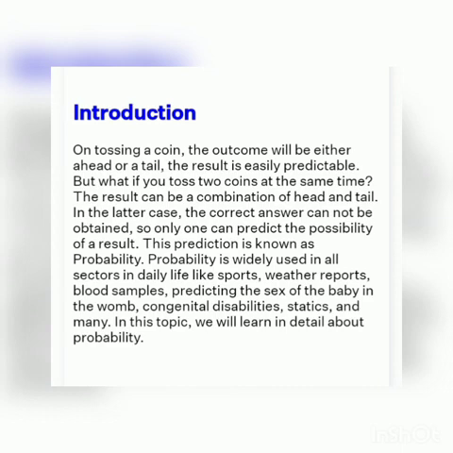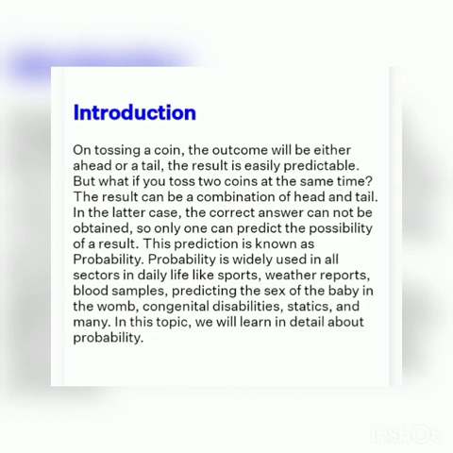The result is easily predictable. But what if you toss two coins at the same time? The result can be a combination of head and tail. In the latter case, the correct answer cannot be obtained, so one can only predict the possibility of a result. This prediction is known as probability.